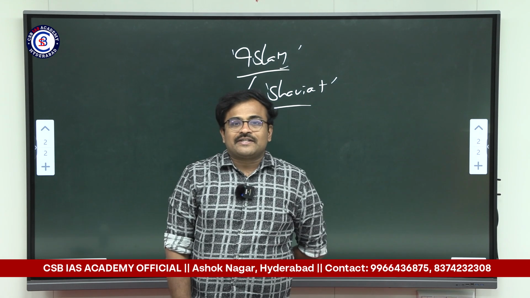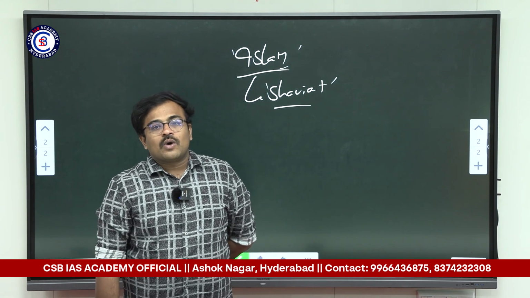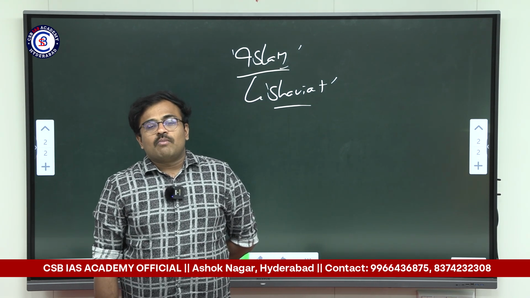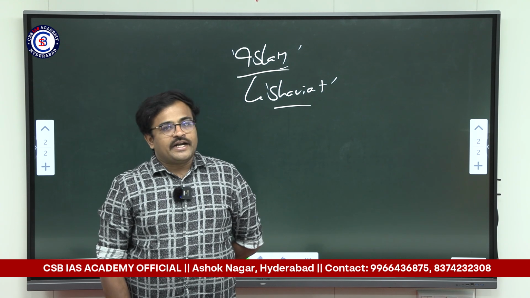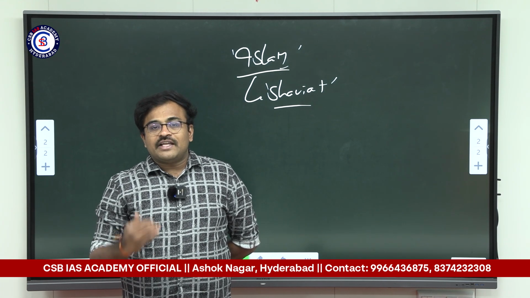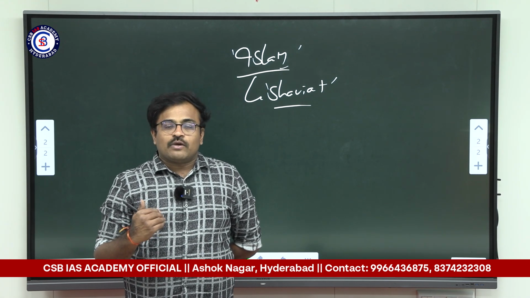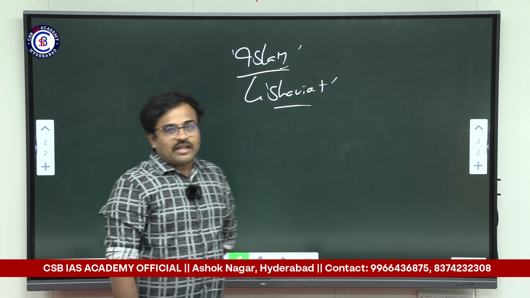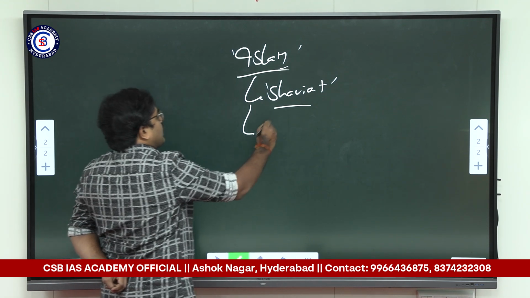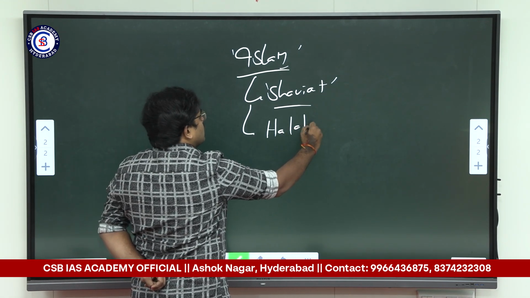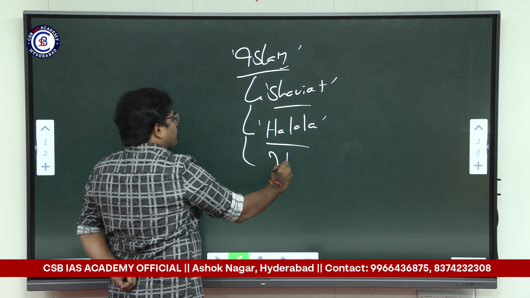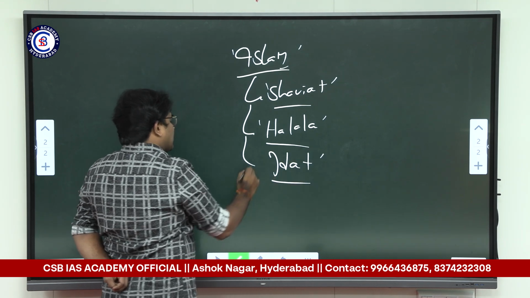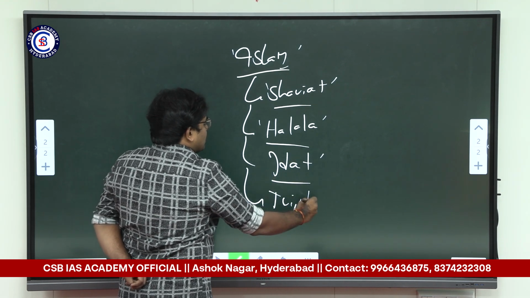In many respects, the principles of Shariat were not in sync with the modern democratic values of Indian society, particularly the issues of halala, maintenance only during the Iddat period, and triple talaq.